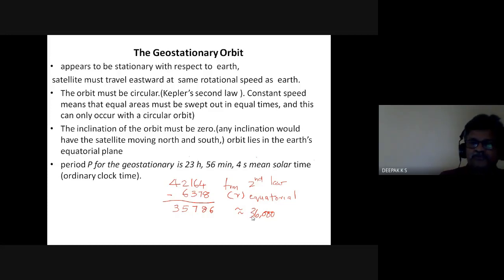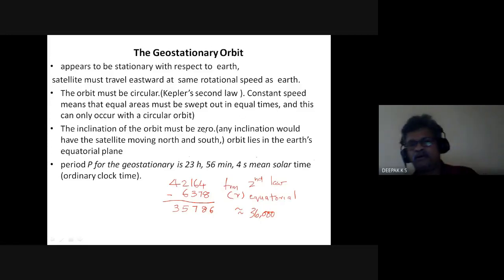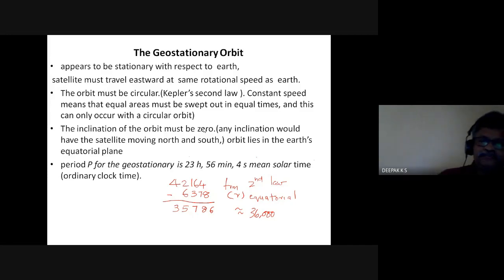So that's how you find the orbit. The satellite should appear stationary with respect to Earth, at constant speed, at this radius. Such satellites are in geostationary orbit, and can be near geostationary as well. Not exactly this, approximately this.